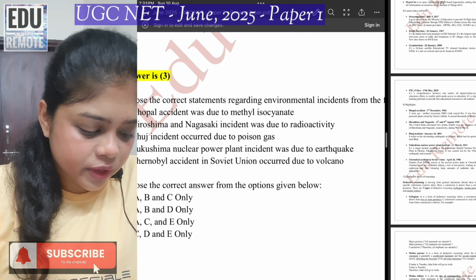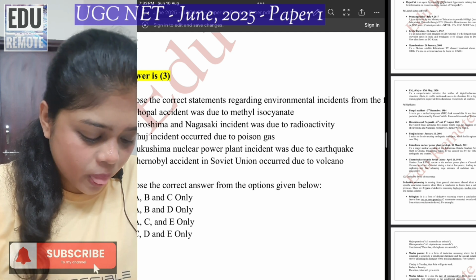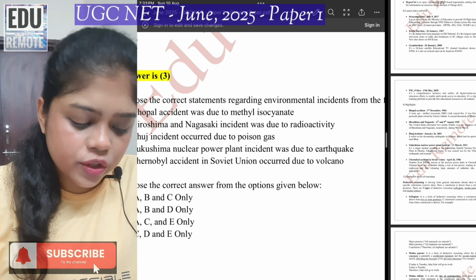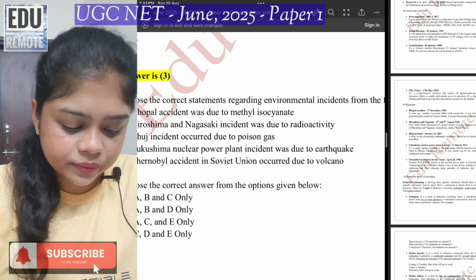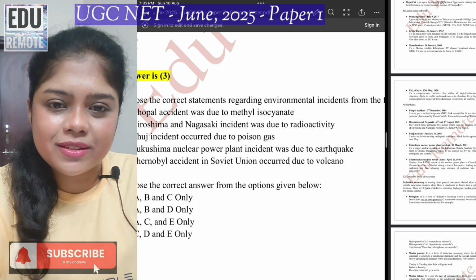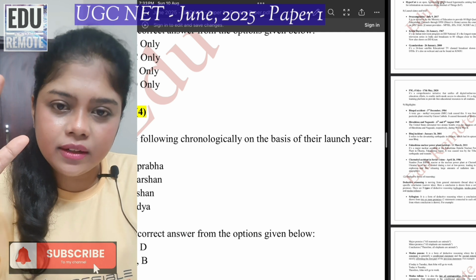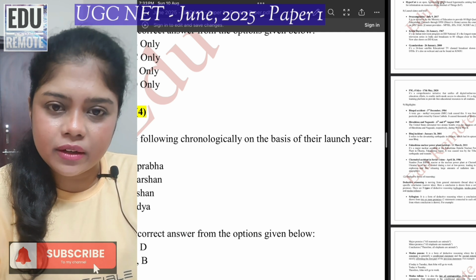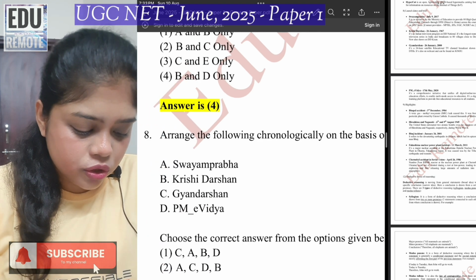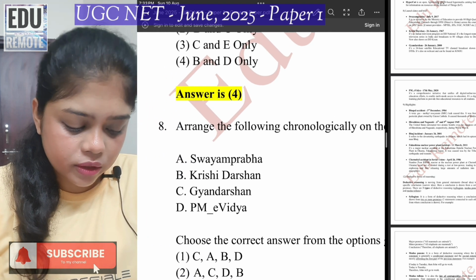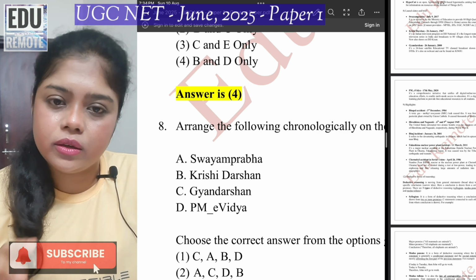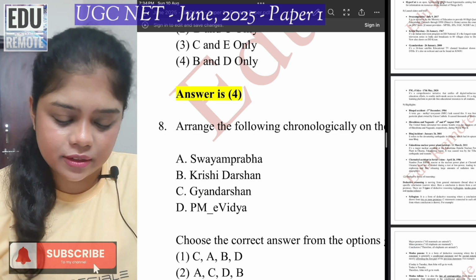Now going backwards, the next question here is question number 8. Arrange the following in chronological order on the basis of the launch year. So chronological order means the year or the date in a periodic manner, whichever comes first, and then second in an order. So year of launch, so we will also have a basic idea of what these initiatives mean, because in future if there are questions you will be able to answer it.